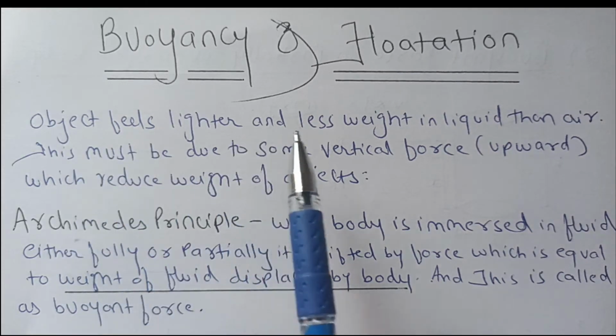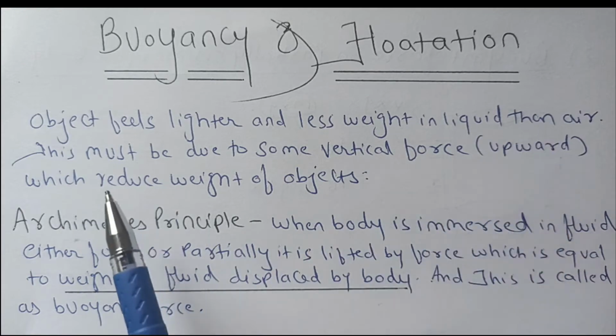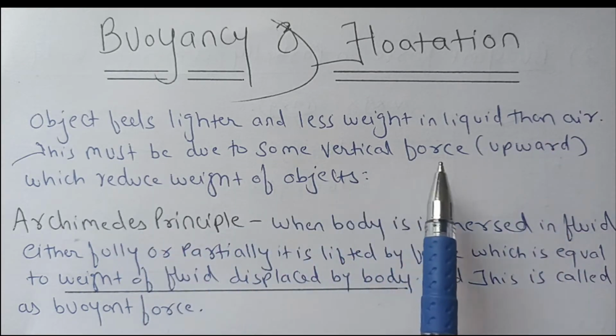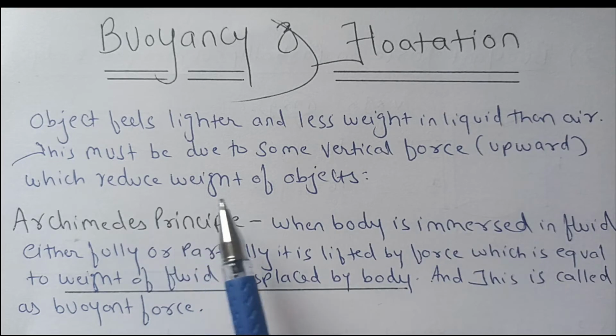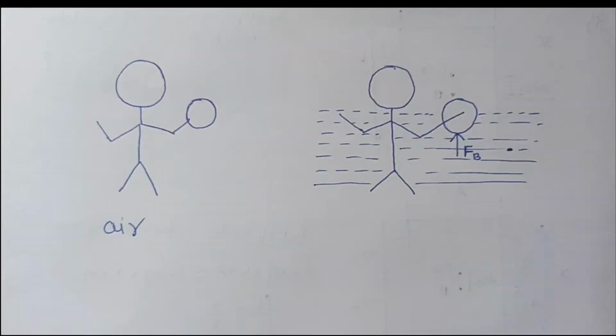An object feels lighter and weightless in liquid than in air. This must be due to some vertical force which is upward in direction, which reduces the weight of the object. So now let us understand this with an example.